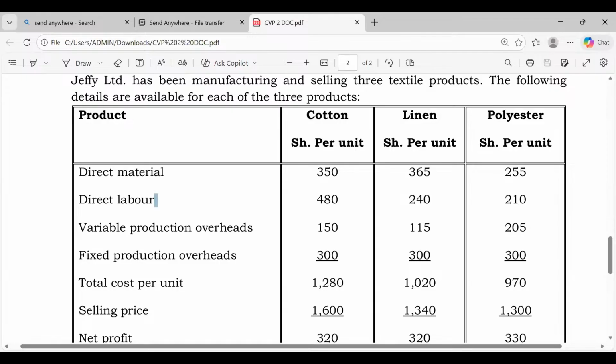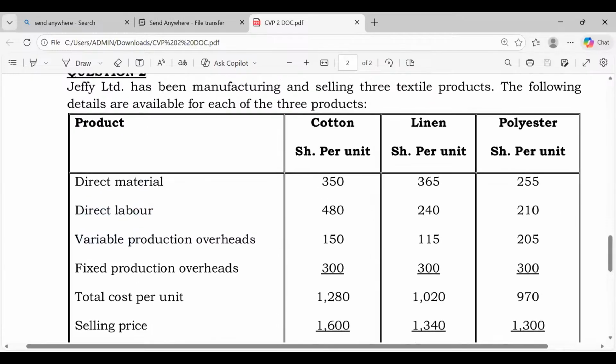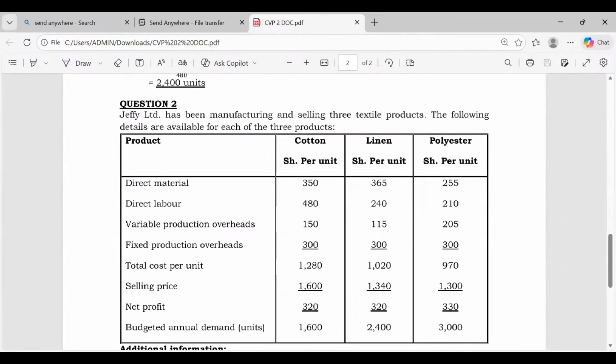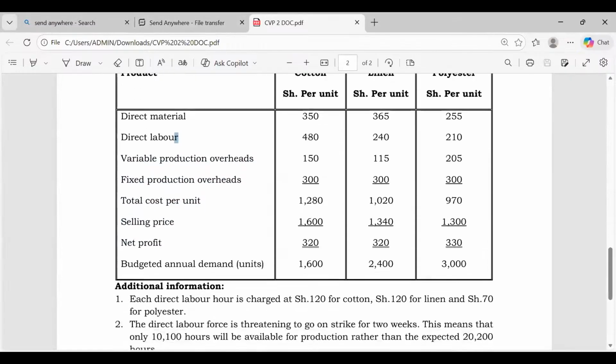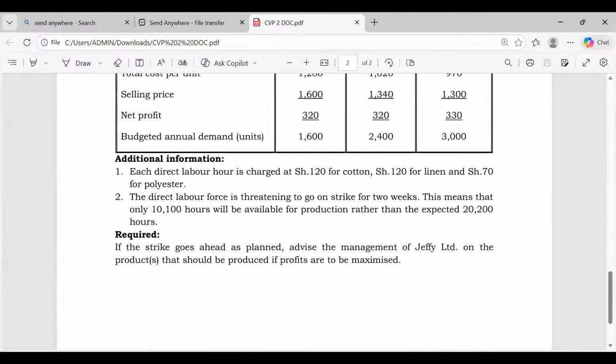So please read somewhere here. You give me the labor hours, not labor cost, but labor hours. Please give me the labor hours. The first one is 120, isn't it? The second one, 120, right? The third one is what here, somebody?